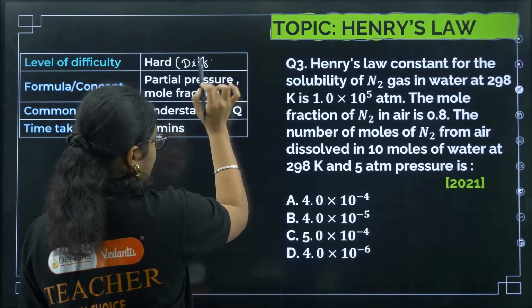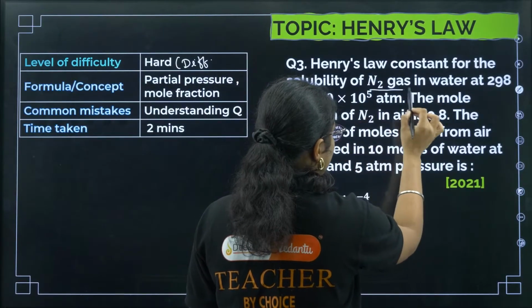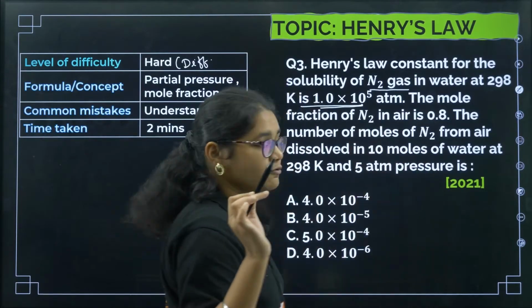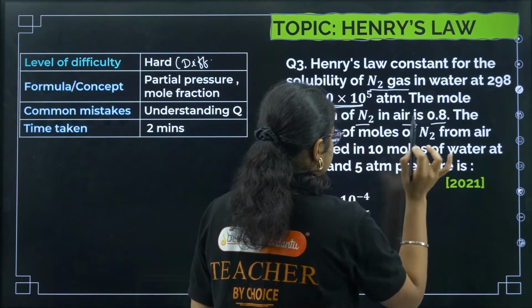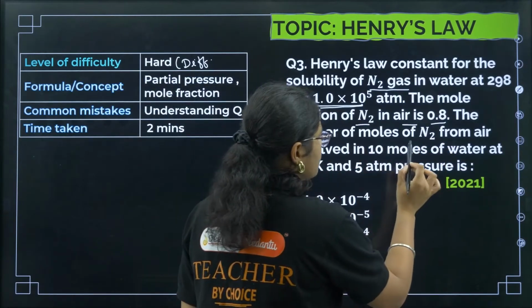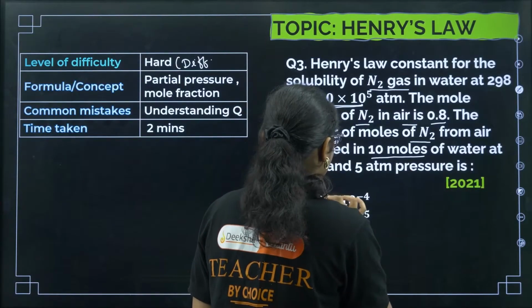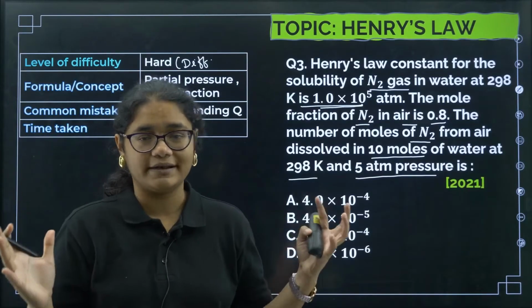Okay, first we'll read the question. Henry's law constant for the solubility of N2 gas in water at 298 Kelvin is 1 into 10 to the power of 5 atm. The mole fraction of N2 in air is 0.8. The number of moles of N2 from air dissolved in 10 moles of water at 298 Kelvin and 5 atm pressure is. So many data are given.